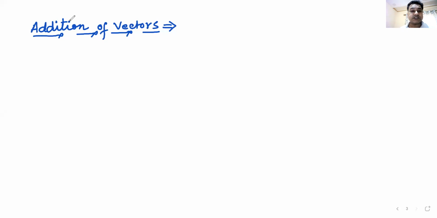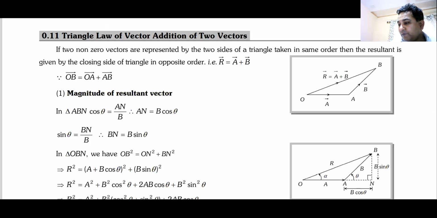Now we have come to that junction where we will try to understand the laws of vector addition. But before going on to the laws, I could give you a hint of what those laws look like. Does everyone see this slide? Raise hands. Yes, sir, we see that.